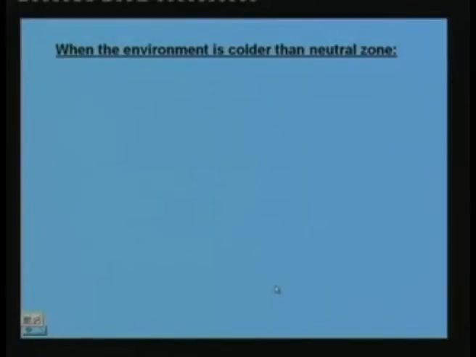So, what happens when the environment temperature is colder than the neutral zone? We know from experience that when the outside temperature is cold, we lose more heat than is being generated. That means the heat generation inside the body is less and heat loss is more. Momentarily you will find that the body will tend to lose temperature, that means its temperature tries to go down, but the thermoregulatory mechanism of the body will try to prevent this. So it fights this effect in different steps. The first step is like this.